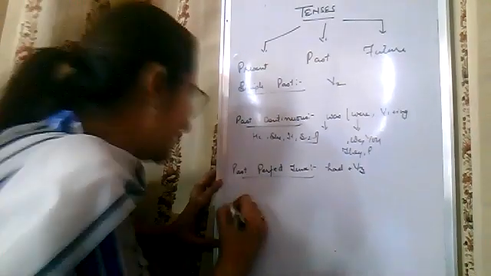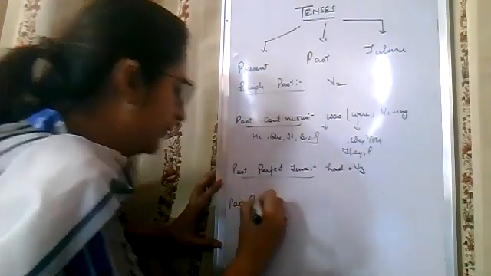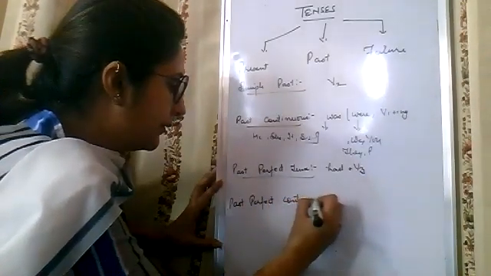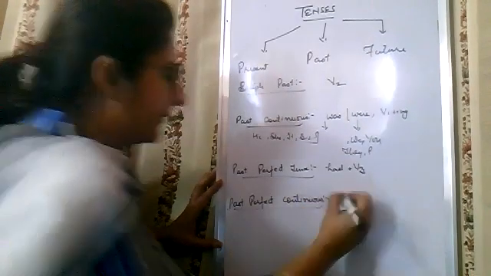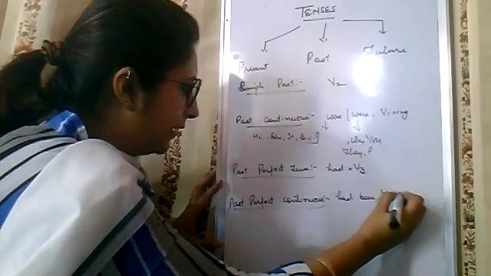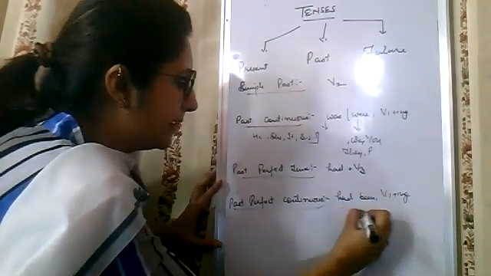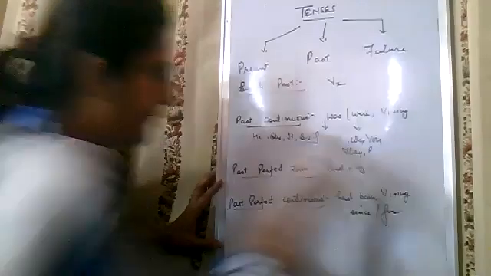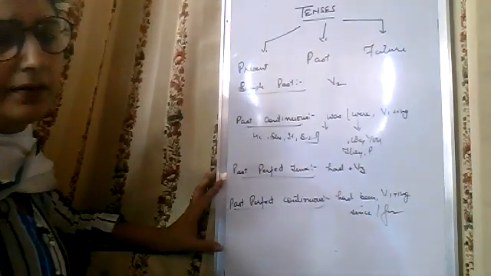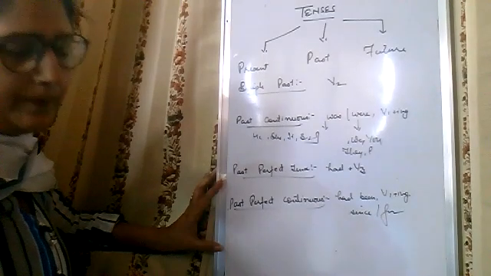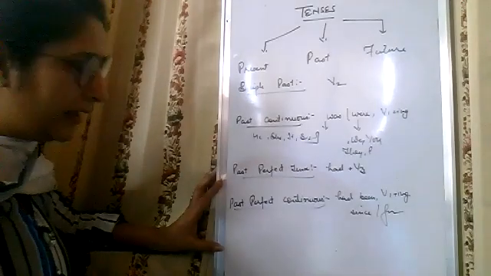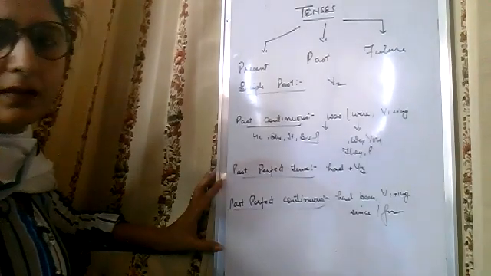Next is past perfect continuous tense. In this case, had been plus ing, plus the first form of the verb. Since and for are mostly given. For example, she had been working. She had been working for the last 2 hours. Children had been playing since morning.